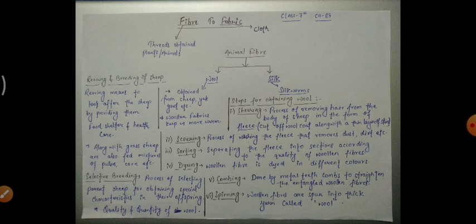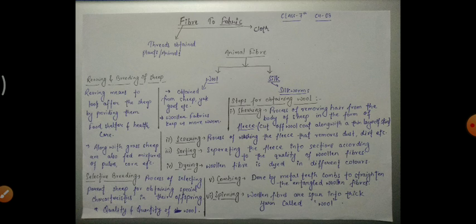Sorting is separating the fleece into sections according to the quality of woolen fibers. It is not like the whole fleece is useful for us as a whole, so it is separated into sections.